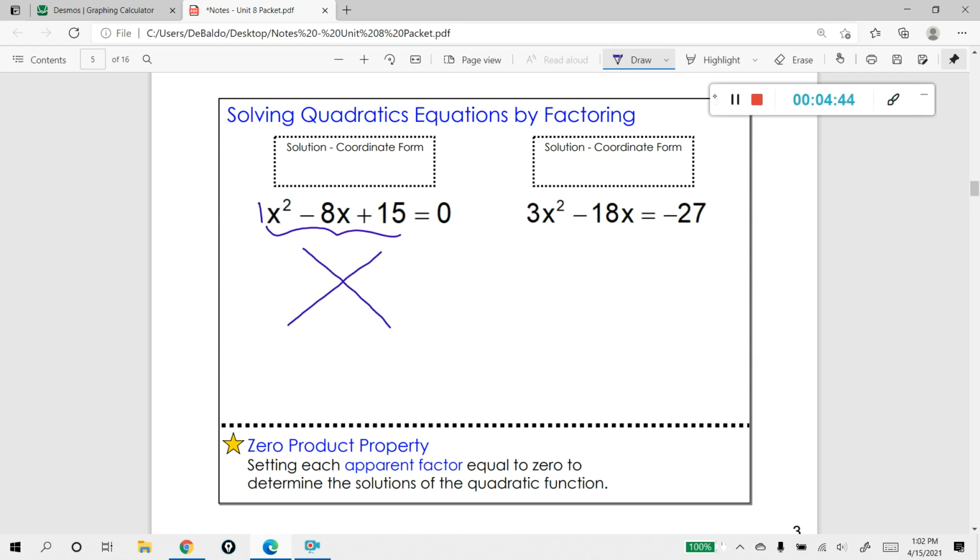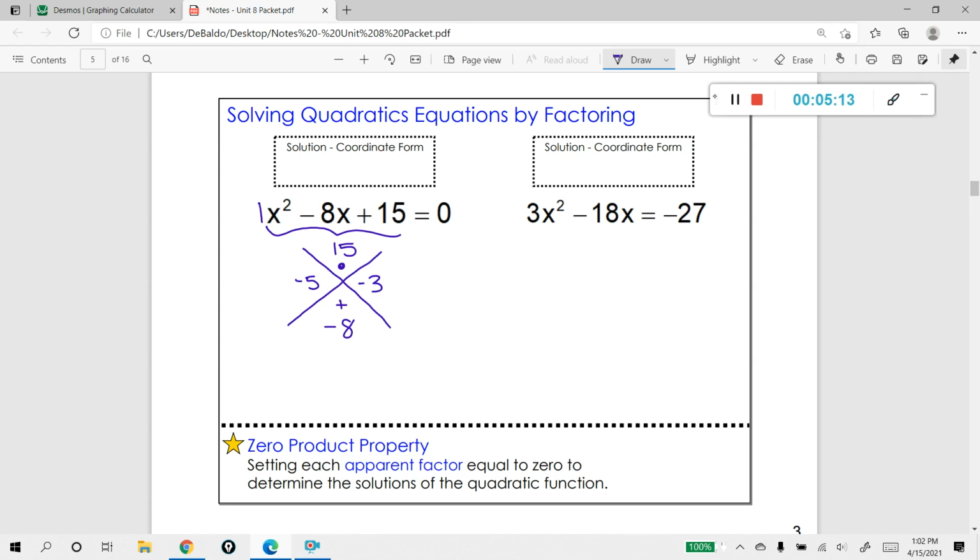If I were to multiply 1 times 15, that's going to give me my top number. And then my bottom number is going to be that center number. There it is. And we want to figure out two numbers that multiply to give us 15, but they add to give us -8. You're probably thinking of -5 and -3.